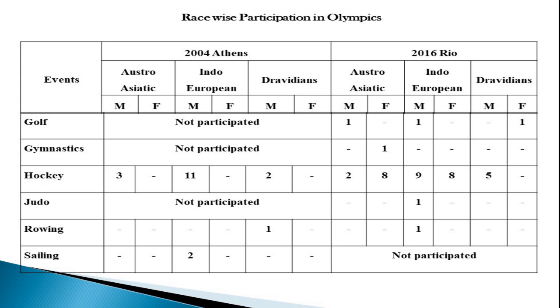Next one is rowing. In rowing, the Dravidians are the leading people. It may be because of the facilities available in the Dravidian region, because many of the Dravidian regions have a coastal belt, while the northern Indo-European region and the Austroasiatic region have less coastal belt. So there is a chance for the Dravidians to dominate, not only because of genetics but also because of the terrain conditions, the facilities and the socio-economic conditions of that region.